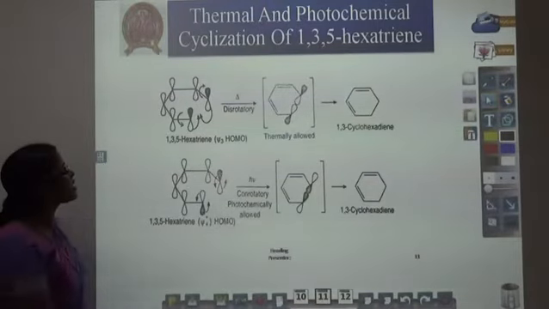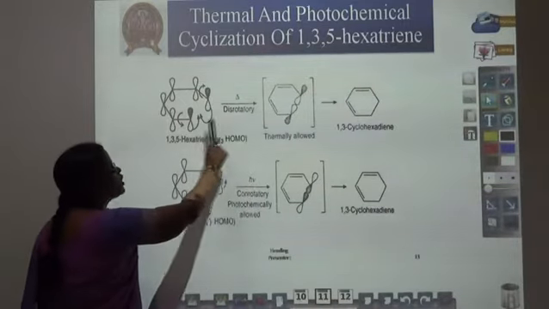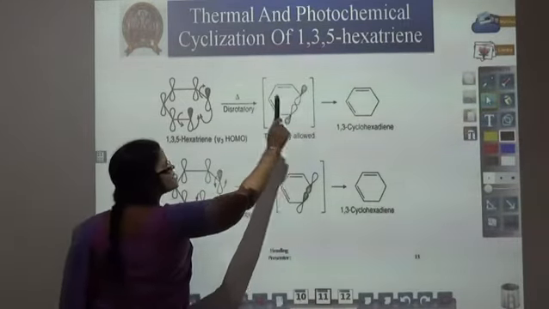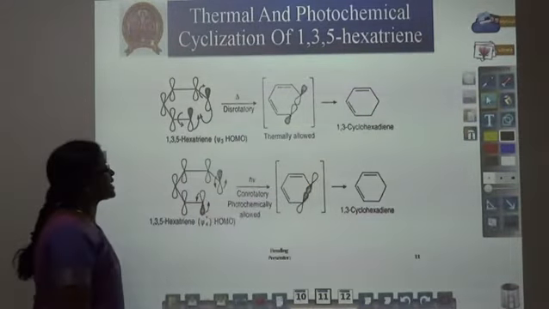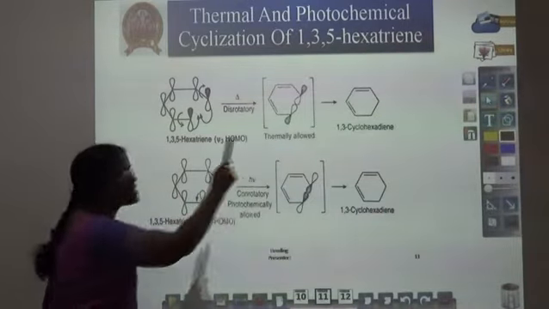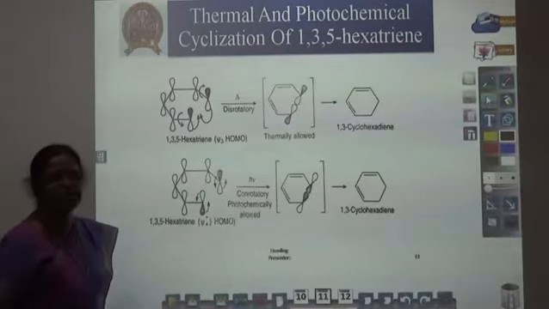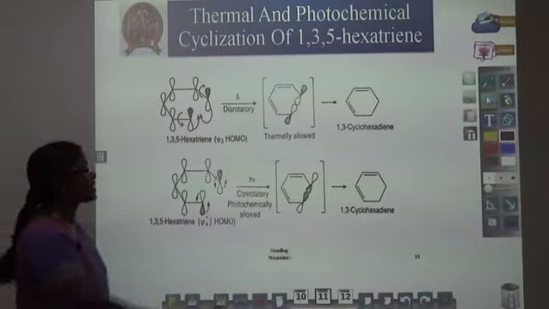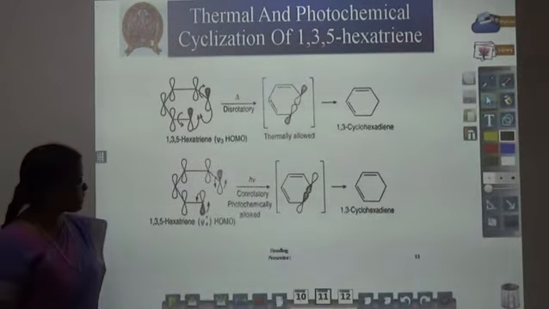In-phase orbitals are always rotated in different directions to meet the orbitals of the same sign to give the product 1,3-cyclohexadiene. So it is a thermal process. In the thermal process only Psi3 is the HOMO for 1,3,5-hexatriene to give 1,3-cyclohexadiene.